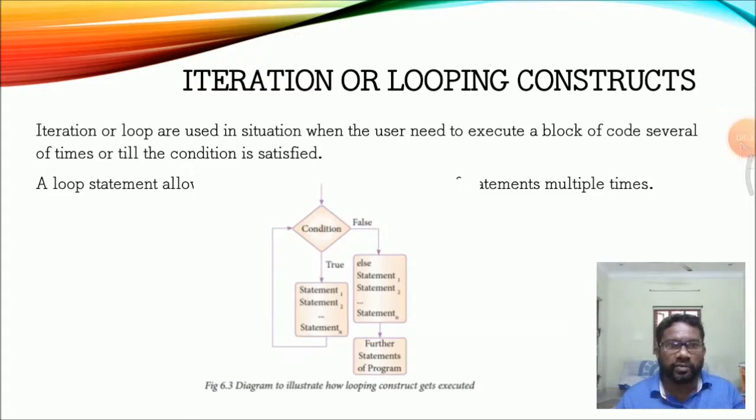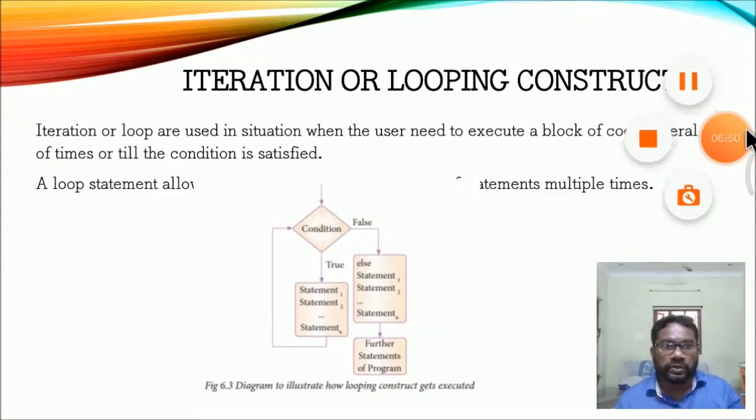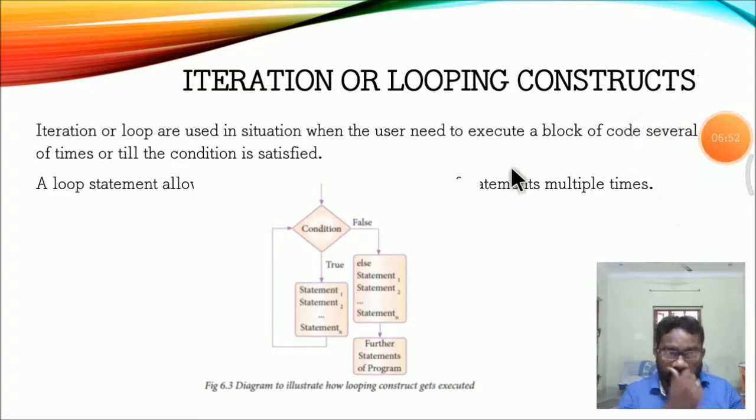Iteration or looping constructs. Iteration or looping is used in a situation when a block of code needs to be executed several times, until the condition is satisfied. Till the statement is true, the looping statement will be executed. The condition must be true.